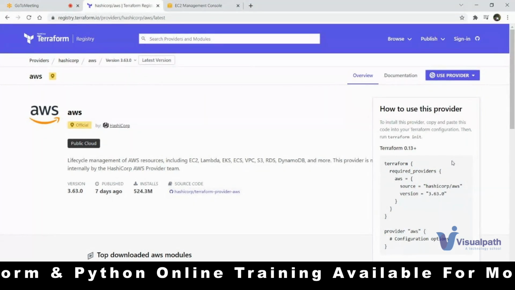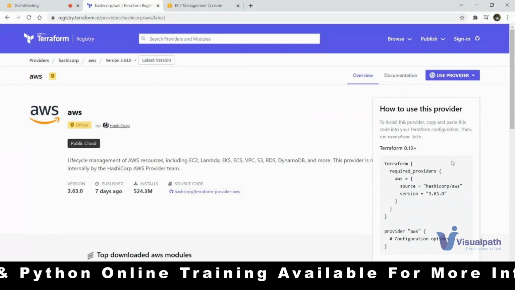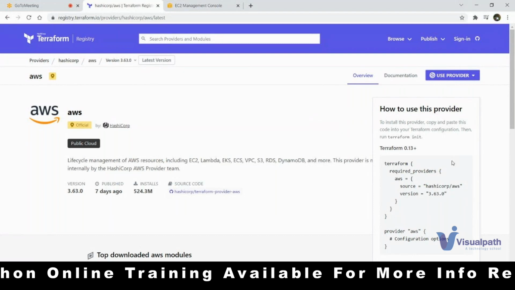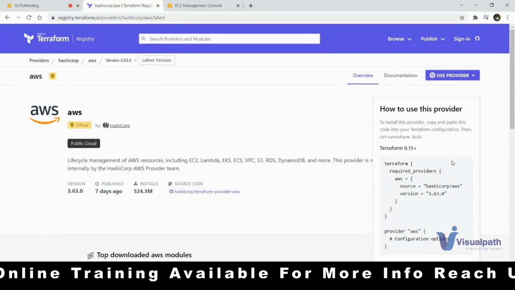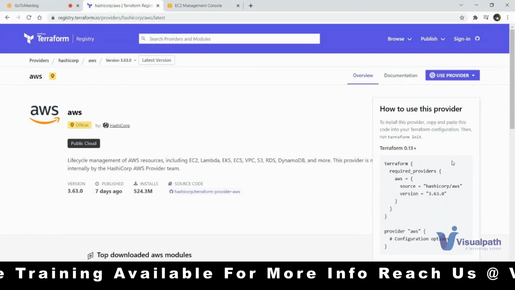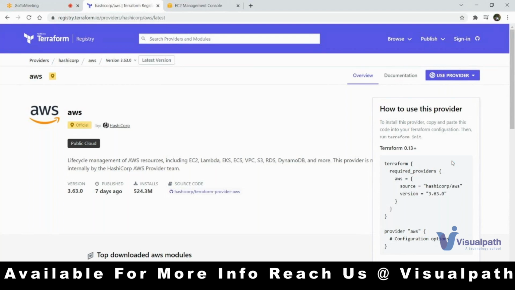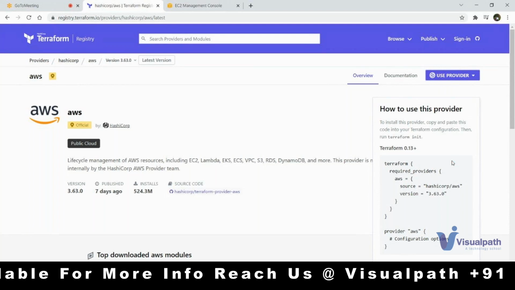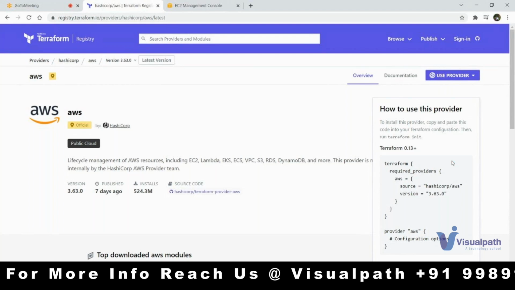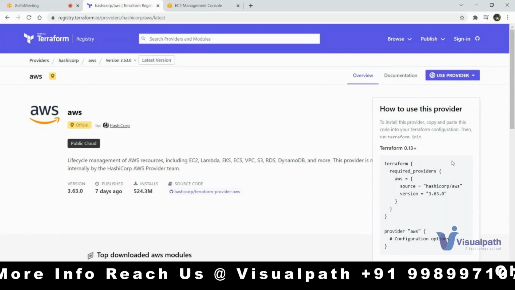All these configuration files end with the extension .tf. In YAML it is .yaml or .yml, right? In JSON it is .json. In Python files it is .py. For Ruby it is .rb. Similar to that, for Terraform configuration files, the file names will have the extension .tf. Okay, so this is one of the files.